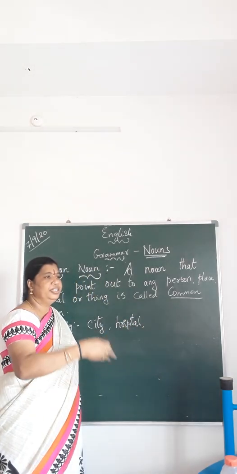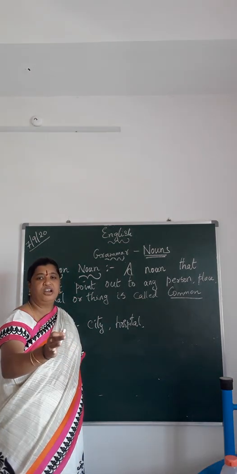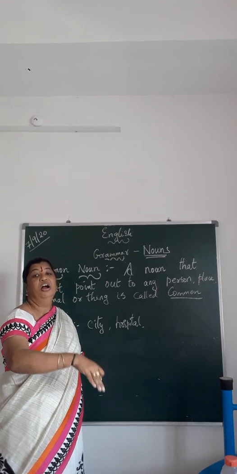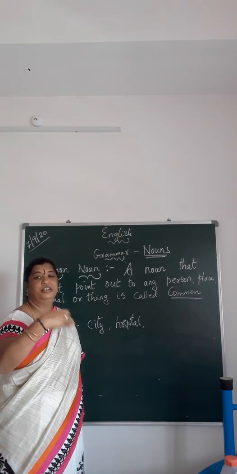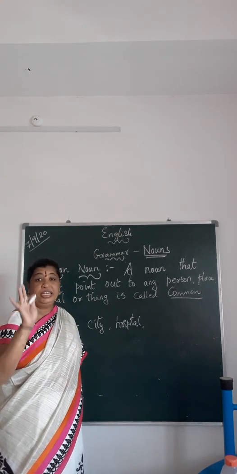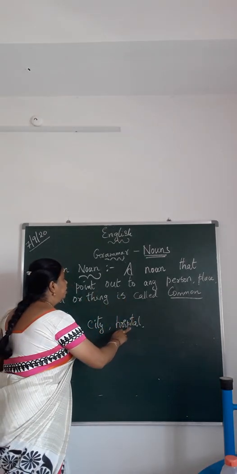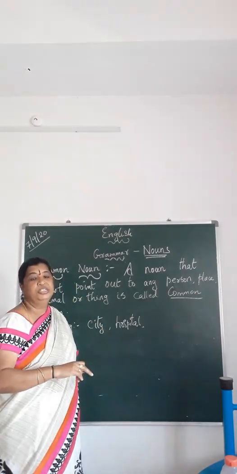Hospital is a thing, it's a building. You are not saying which hospital, whether it is Sunshine Hospital or Kim's Hospital or NIMS Hospital. You are not talking in particular, generally you are talking about hospitals. Then we call this a common noun.